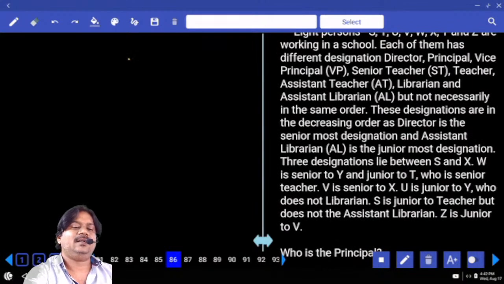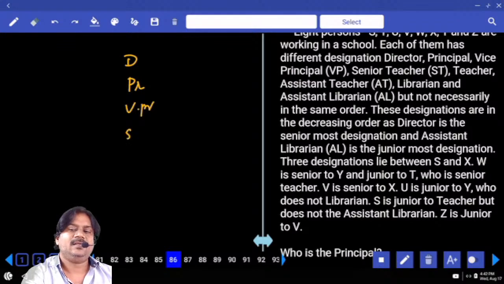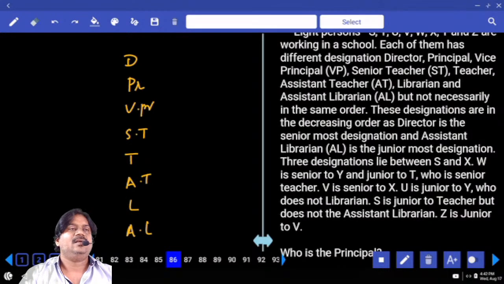So as per the designations, we just have to write: top person is director, next is principal, next is vice principal, next is senior teacher, next is teacher, next is librarian, and then assistant librarian. So these are the designations.